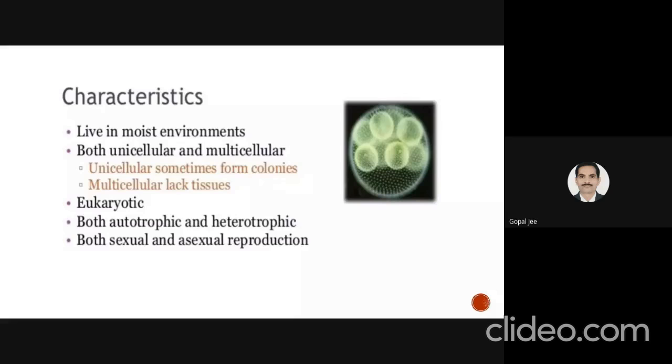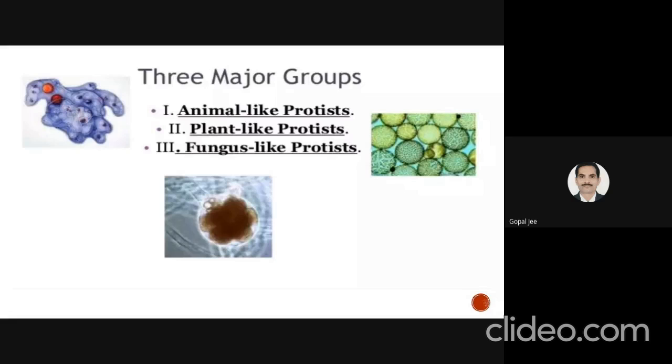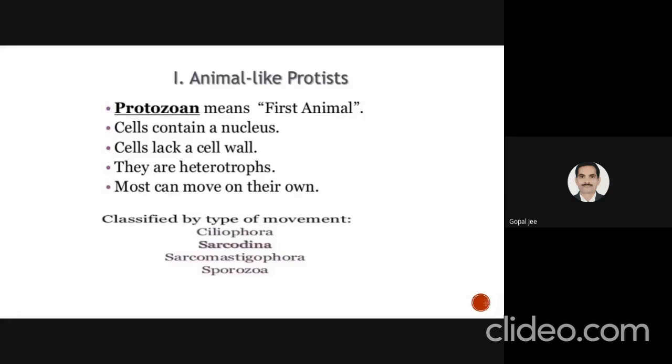Three major groups of Protista are animal-like protists, plant-like protists, and fungus-like protists. Animal-like protists: Protozoan means first animal. Cells contain a nucleus. Cells lack a cell wall. They are all heterotrophs and can move on their own. Locomotion can be seen in this category.